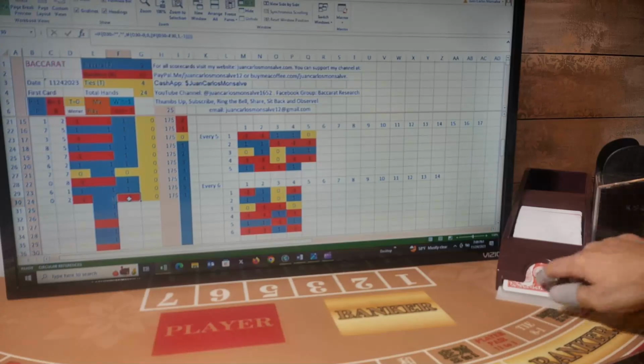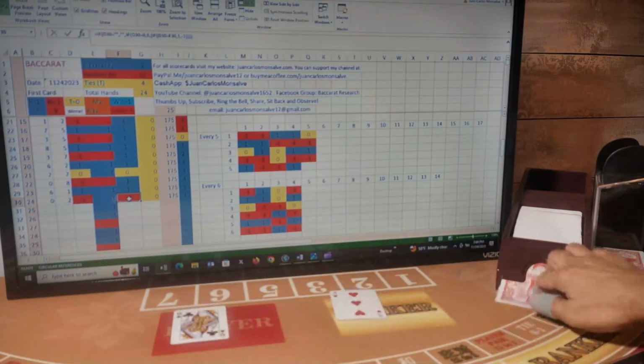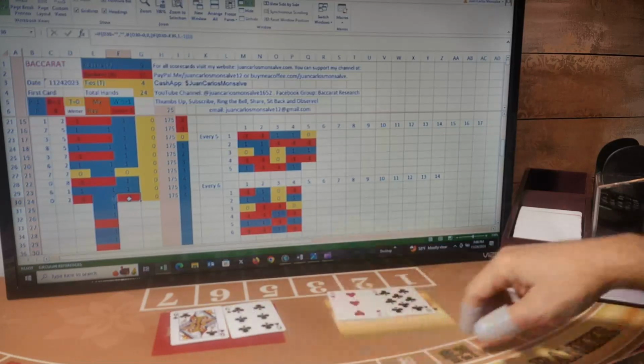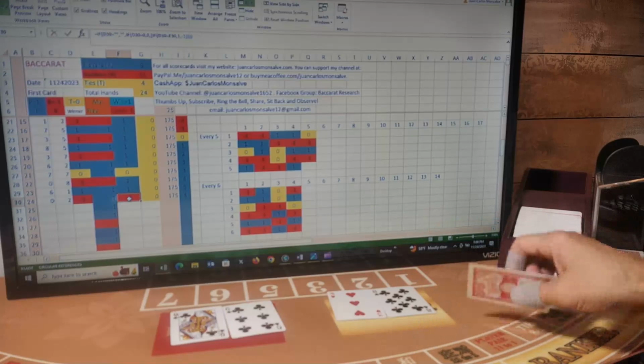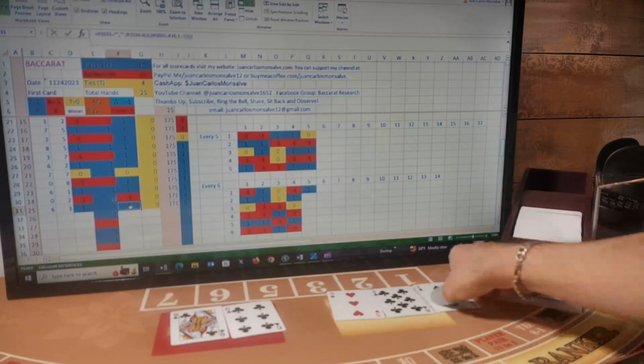So my next one is a player. First card for player, banker, player, banker. Player has 6 and stands. Banker has a 1 and gets a third card. The third card is a 2. So 6 player and 3 banker. This is a player hand. I was betting player. I won this hand.